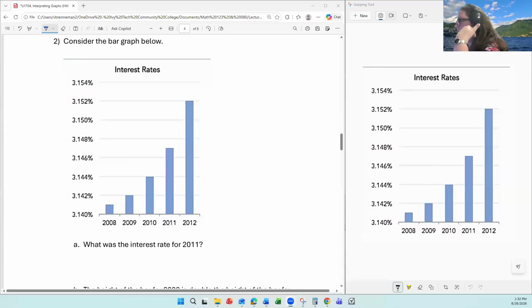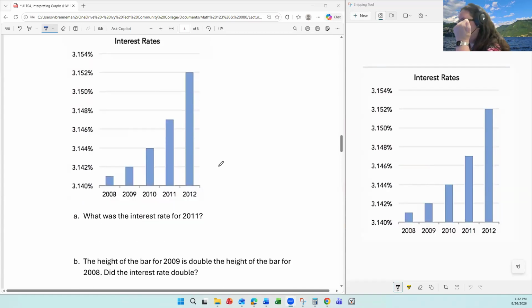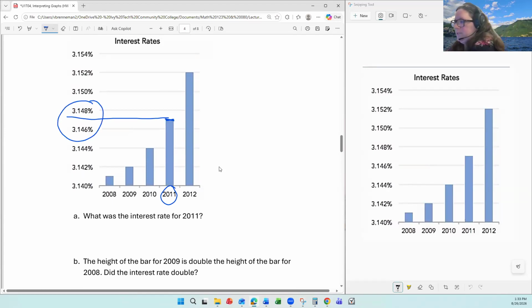Now we have another bar graph here. This is showing interest rates in different years. So we can read this graph and say, what was the interest rate for 2011? Here's 2011, and we look at the top of that bar, and it's over here between 3.146 and 3.148. So it's going to be 3.147%.